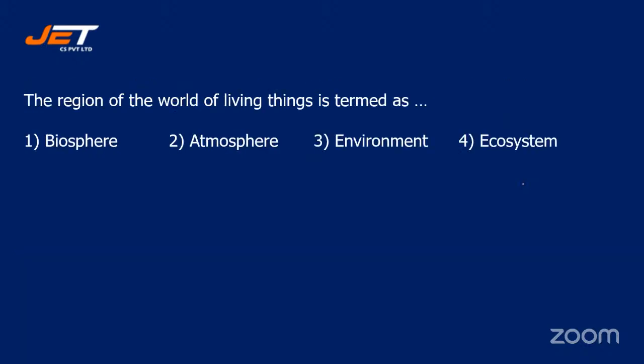Next question. The region of the world of a living thing is termed as: number 1, biosphere; number 2, atmosphere; number 3, environment; or number 4, ecosystem. The region of the world of living things is termed as. Many of you are writing number 4.